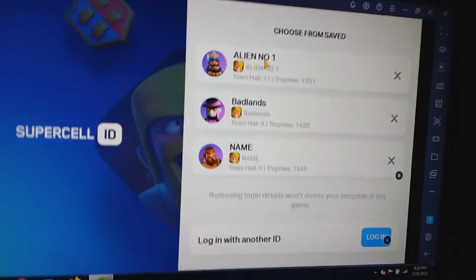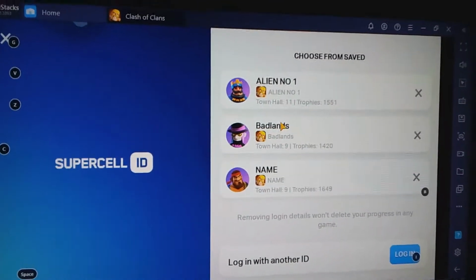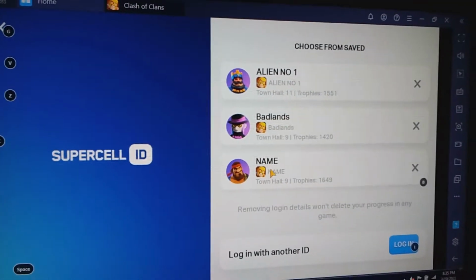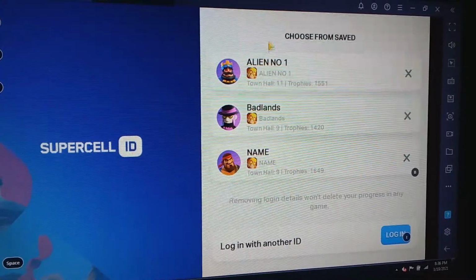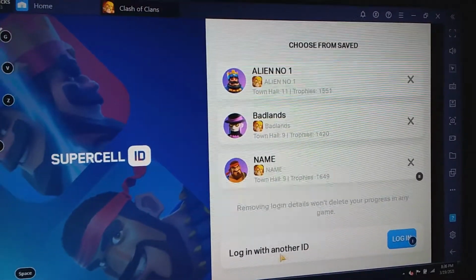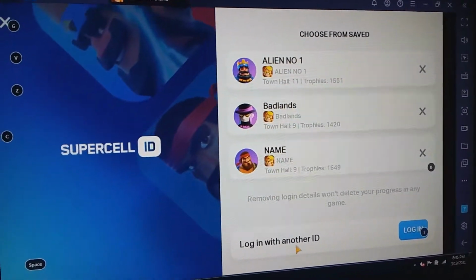See, this is my main ID. This requires an email address basically. This is my brother's second email, the second account. This is my second account. This is a professional email account, and this is a personal email account. Now, if you can see over here at the bottom, log in with another ID.